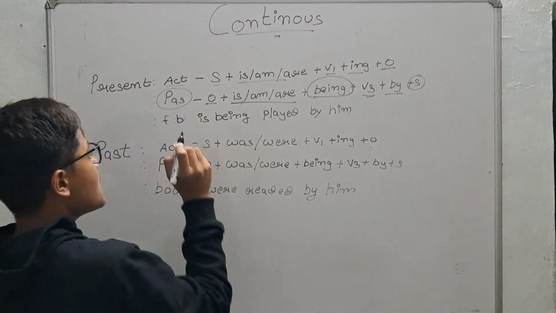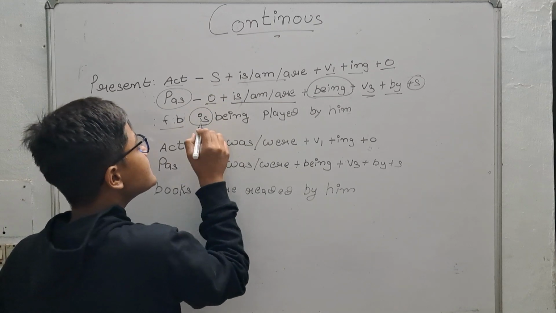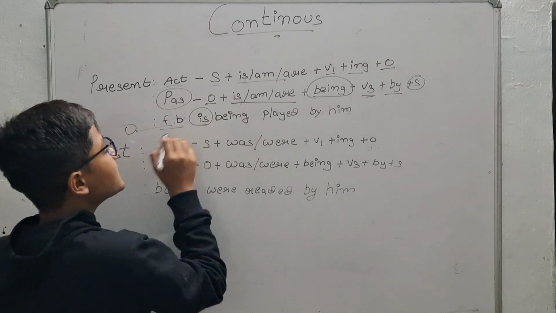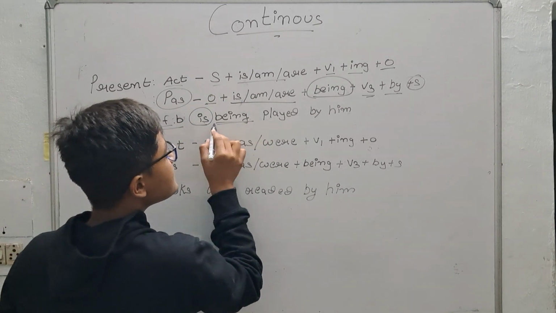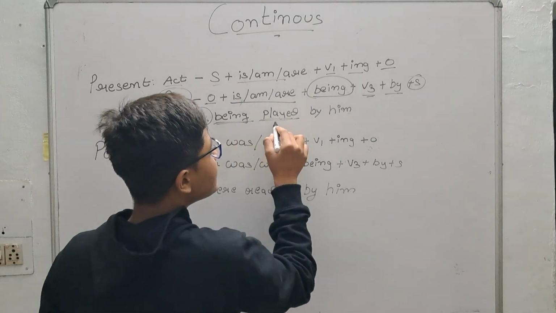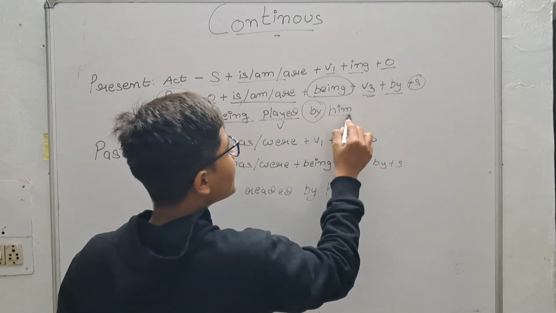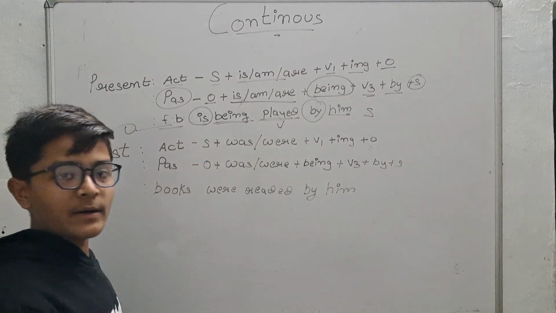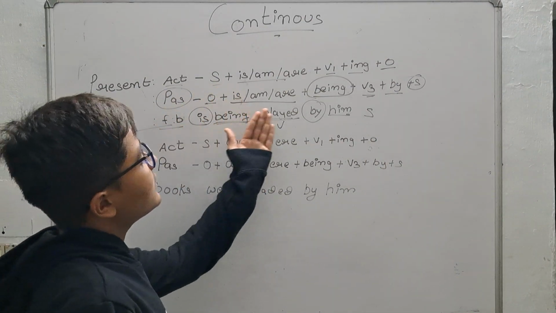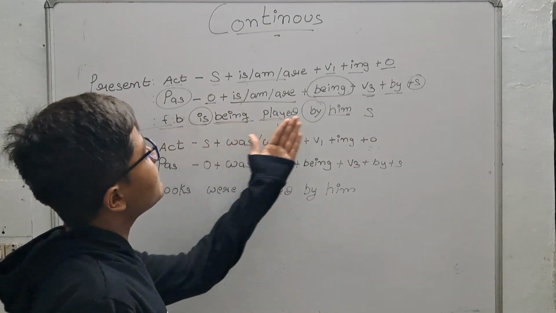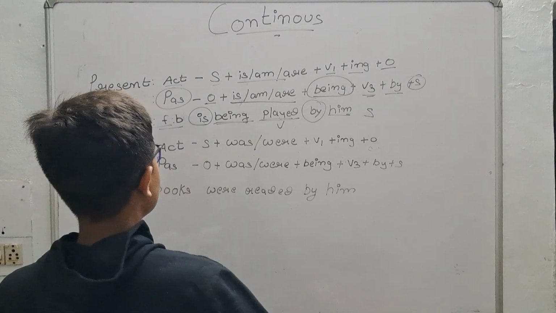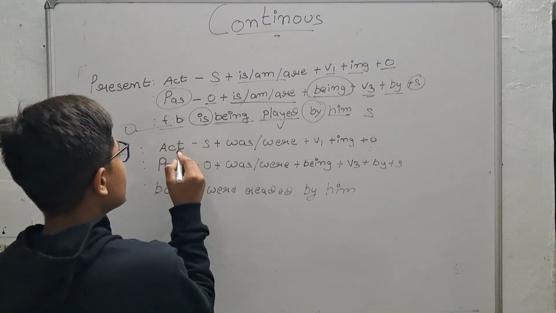What is the example? Football is being played by him. This is the object, this is the helping verb, this is being played, that means the verb, by him, the subject. Okay, so let's quickly see past continuous tense.